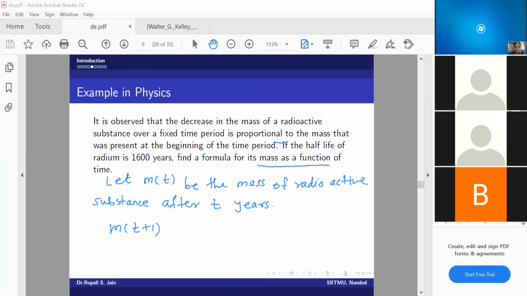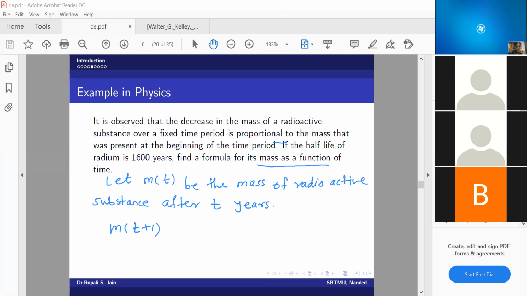Proportionality constant. Can you see this? M of t plus 1 minus m of t is nothing but minus k times m of t. Is that okay, this equation for everyone?